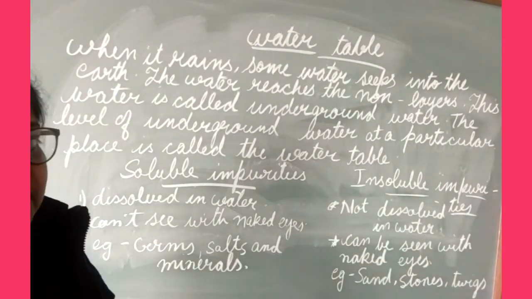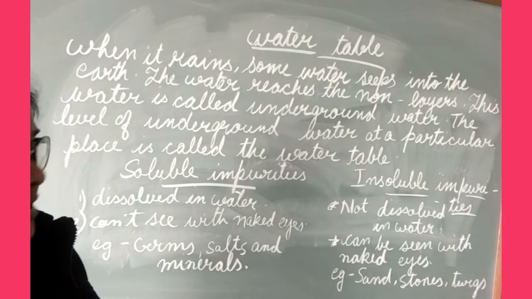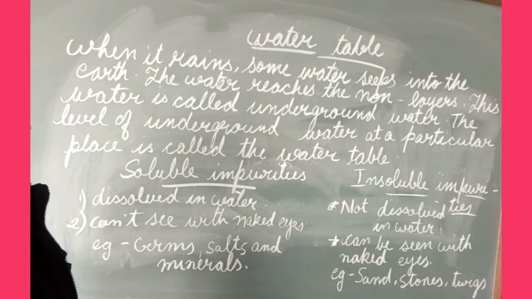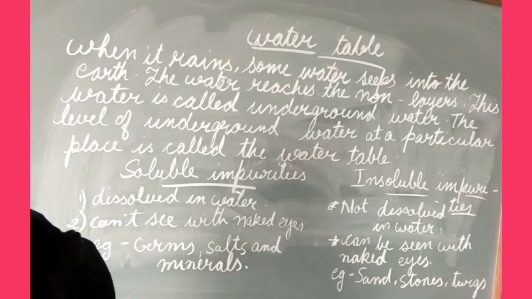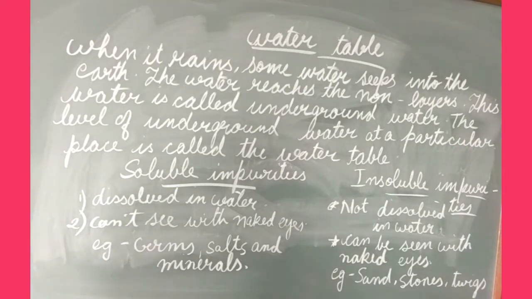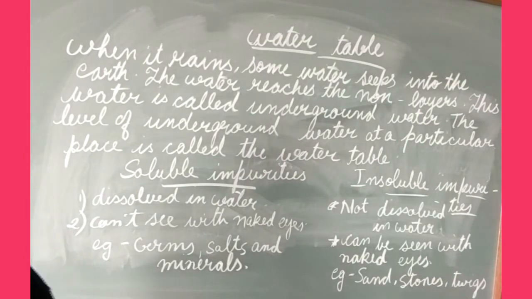Today you have learned in the chapter Air, Water and Weather about the water table. What is the water table? You have seen that when the rainy season rains fall, some water seeps into the earth. This water reaches the rock layer inside the earth, and this water is called what?